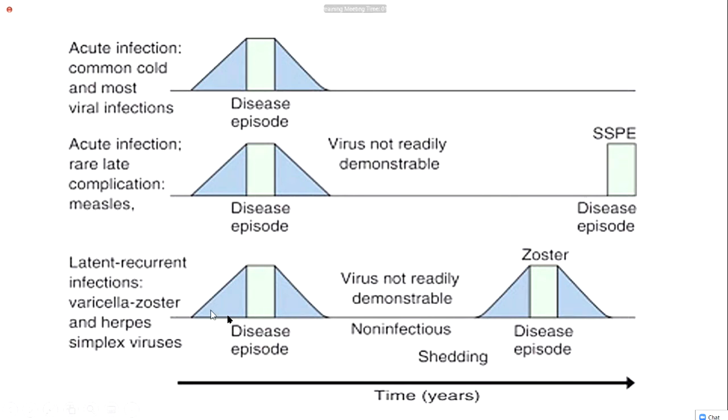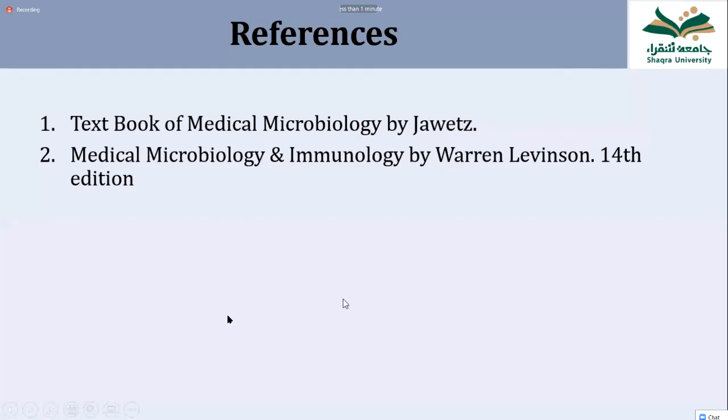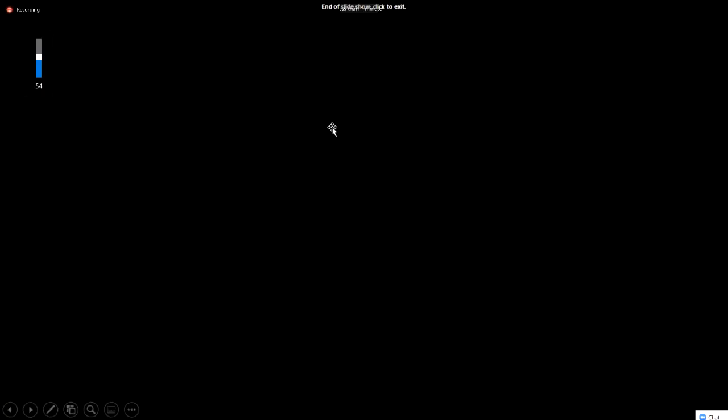And the third type is the latent infection, where the virus causes infection, but after some time, it becomes latent, and after many years when the body's immunity becomes weak, it reactivates and causes the disease a second time. This is known as reactivation illness. An example is zoster. So that's all about the lecture, and the time also finishes here.